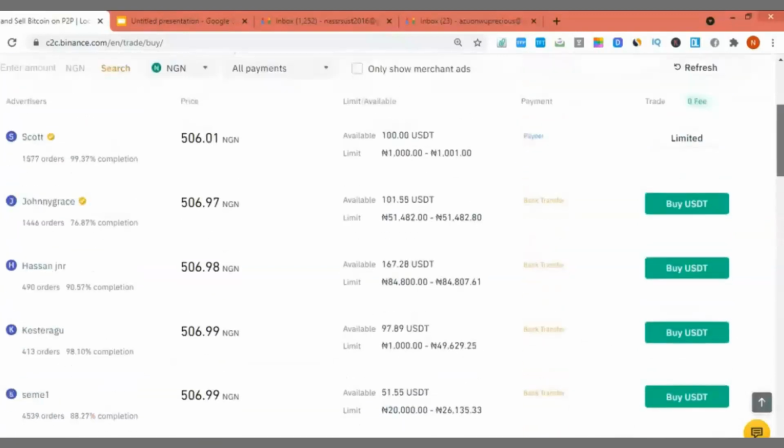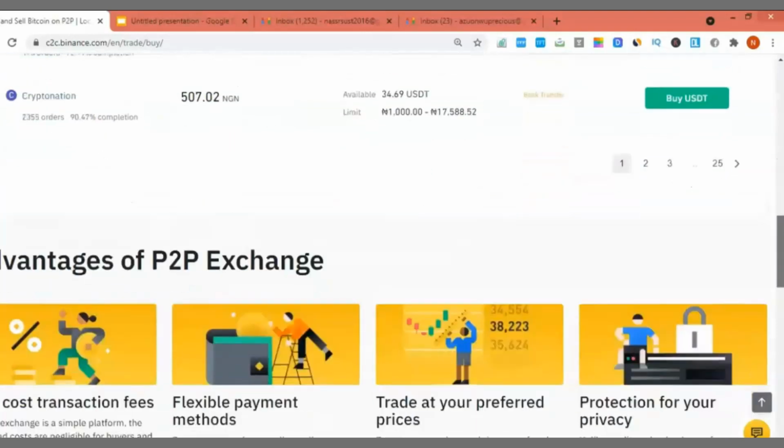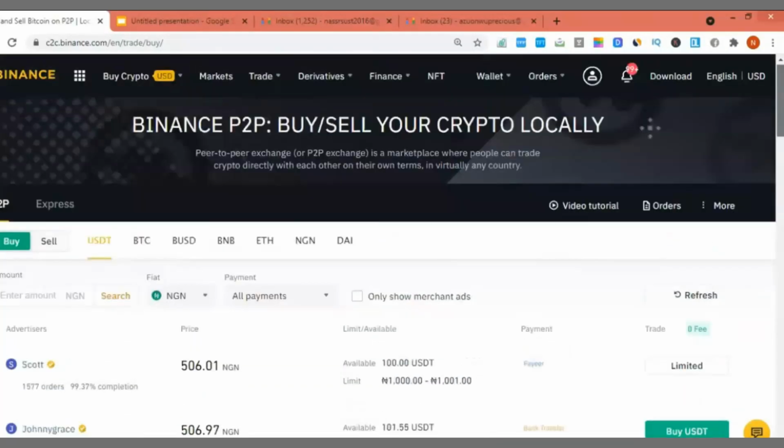Okay, so what I will do is look for a way to buy for 505 or 504.5. I'll just post an ad that I want to buy 100 USDT in bulk for 505. Now I'll post about it. Instantly, I will have a seller, someone that will sell to me. Now remember that my profit was either two naira per $1 or 1.5 naira per $1. Then immediately I get a seller, I will now post